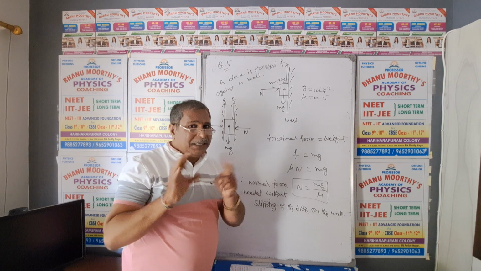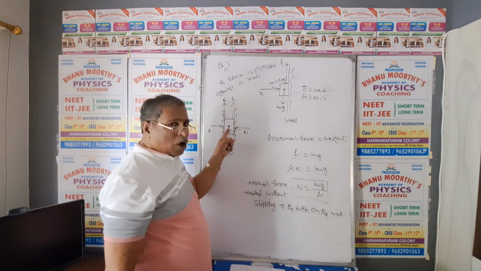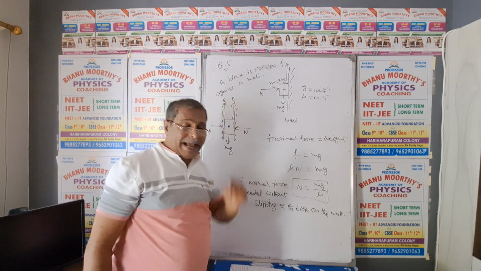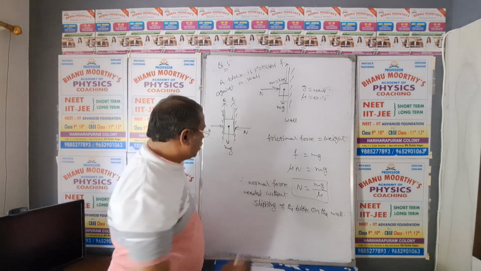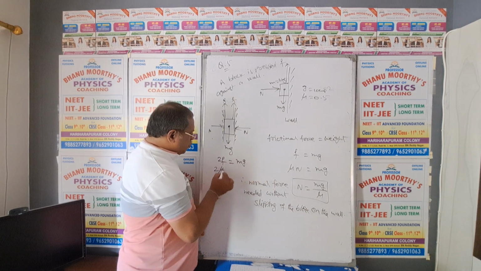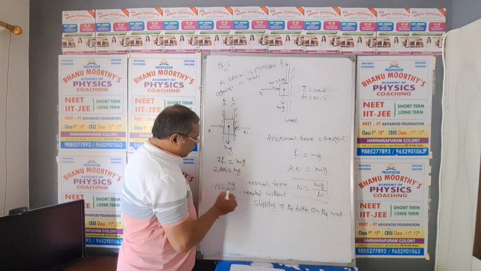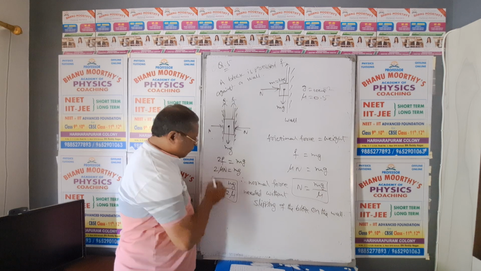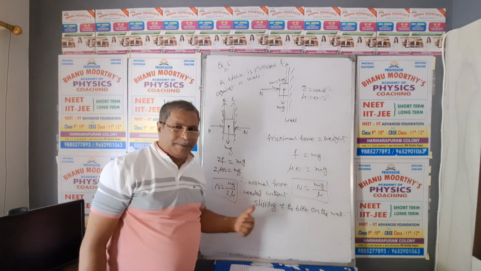So two frictions act in the upward direction, and the sum of those two frictional forces balances with the weight of the block. So 2F balances with weight, 2 mu N balances with weight, then N equals mg by 2 mu. This is the formula to find normal force, my dear NEET aspirants.